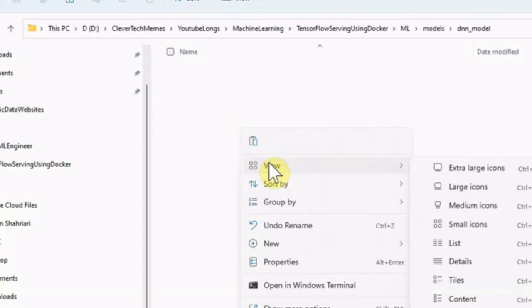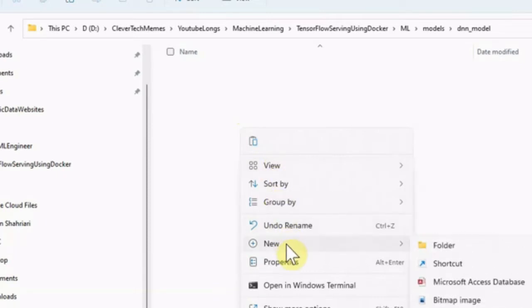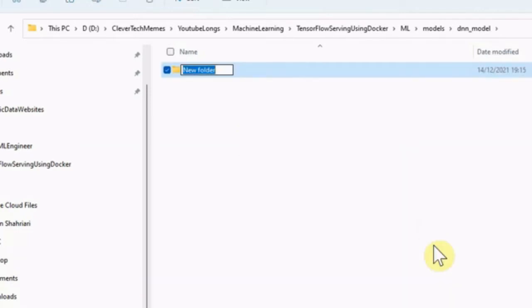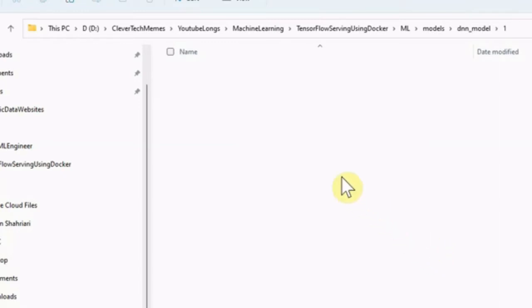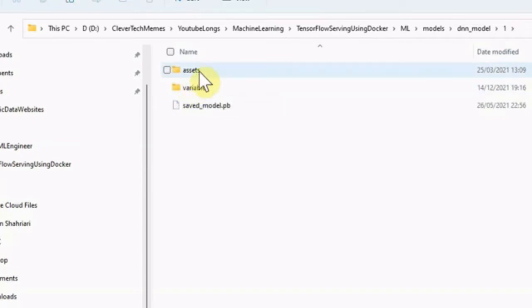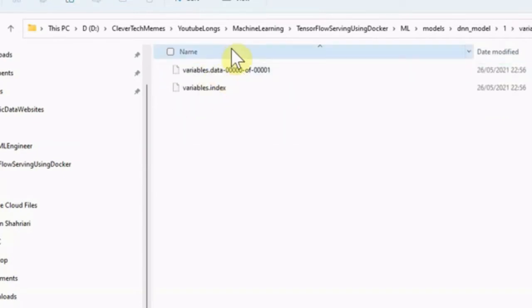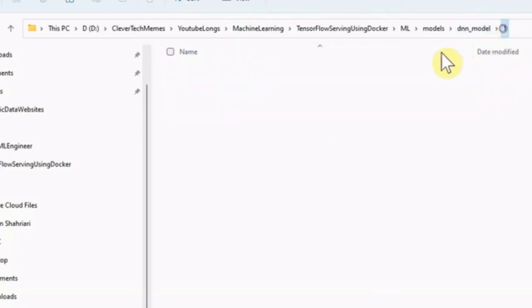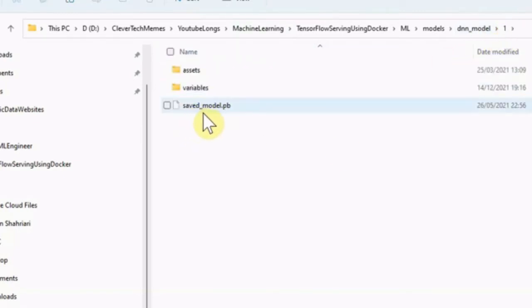We can train it further with more data and improve our model based on any metric which we want and give it another version. But right now we are having the version 1, and in this version 1 I'm just taking the artifacts which are saved in the Protobuf format. I'm pasting them here so you can see that we have an assets folder, we have a variables folder which contains all the variables of our model, and also this is the saved_model.pb.